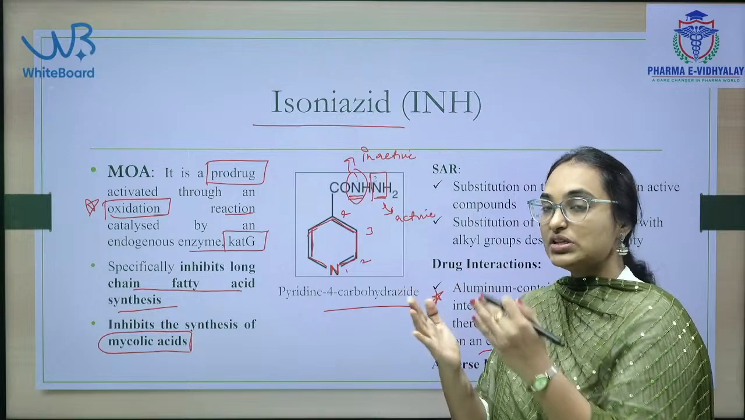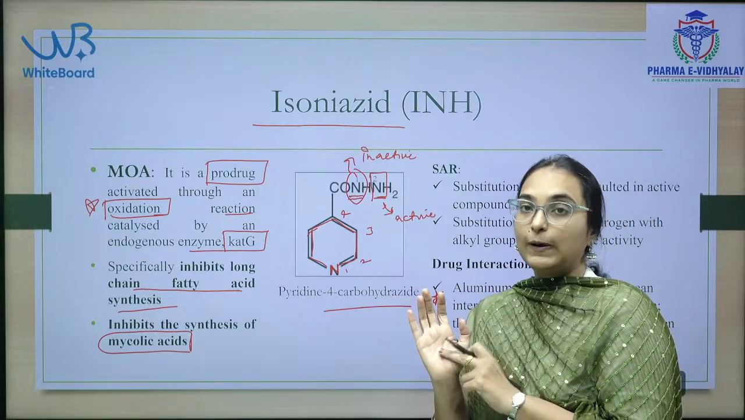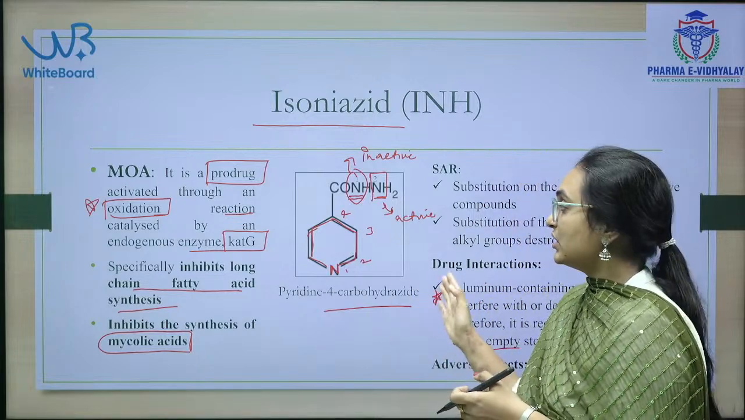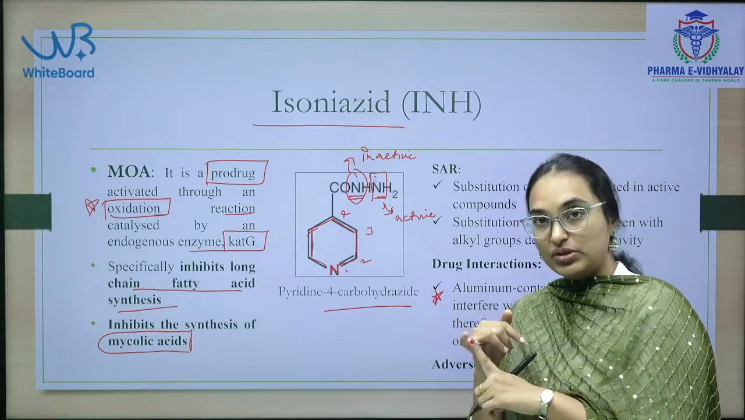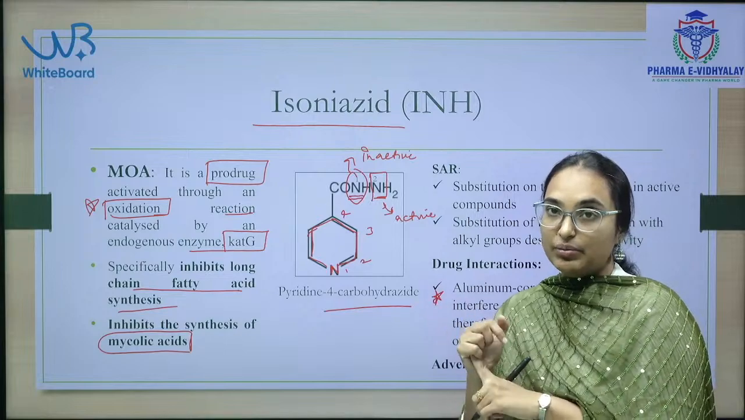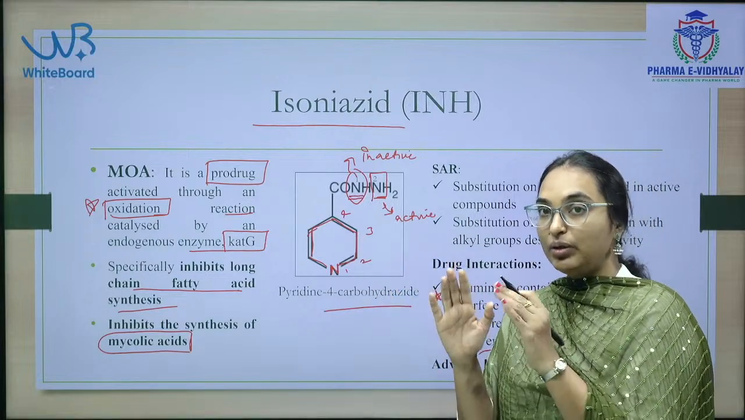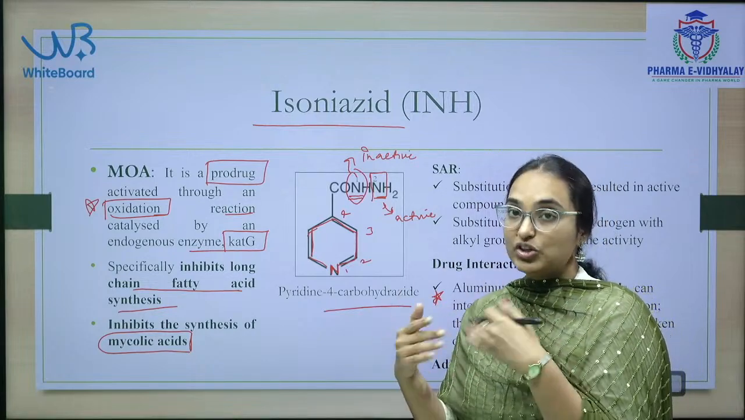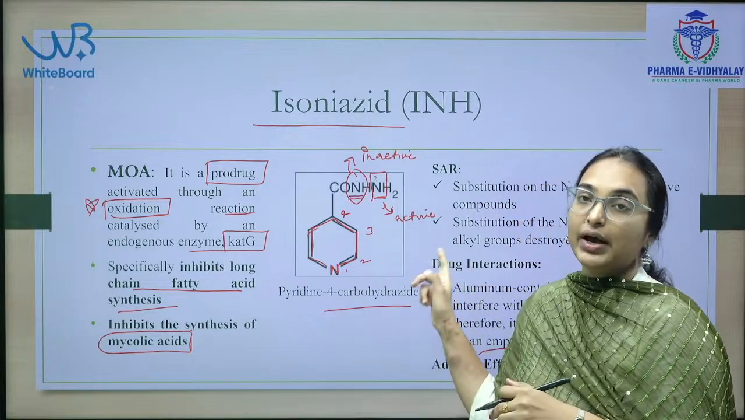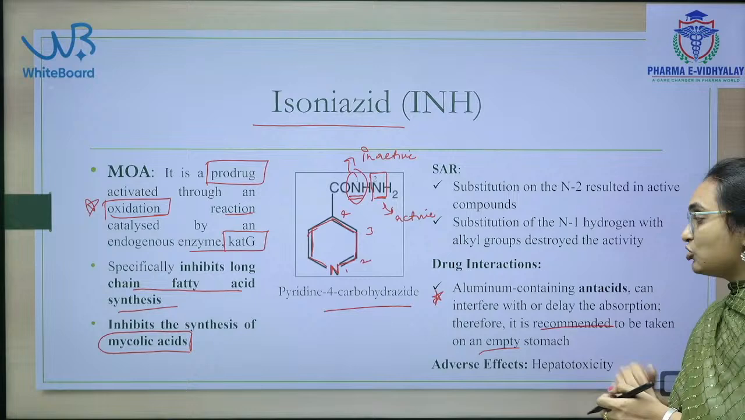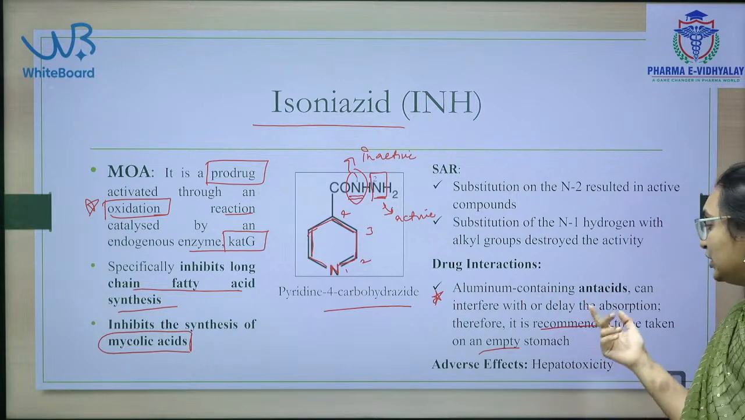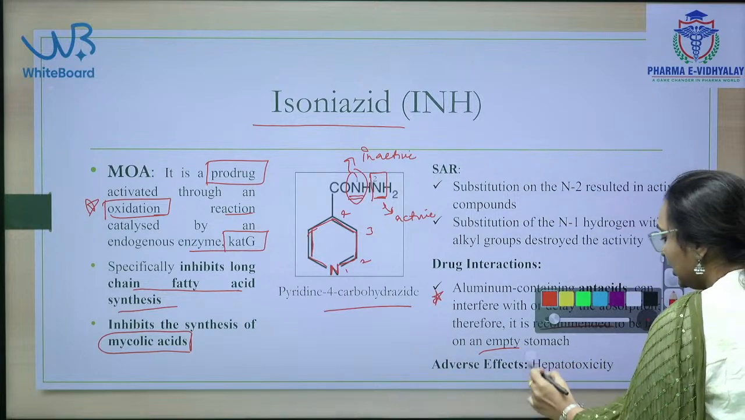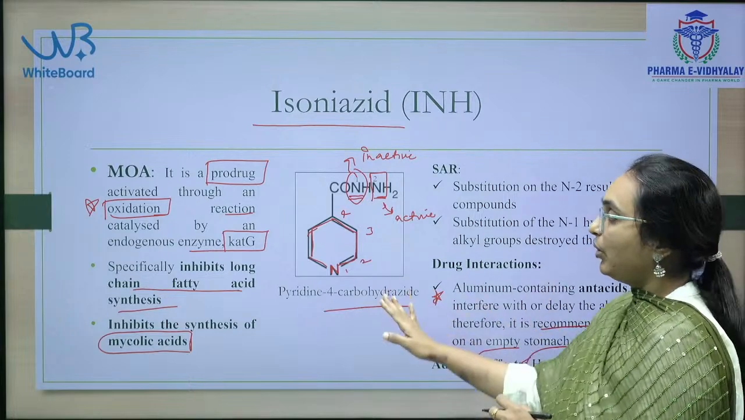So, important: list out the drugs which are recommended to be taken on an empty stomach, because the question will be asked in such a way as which of the following drugs is recommended to be taken on an empty stomach. Since this is a pharmacist examination, a pharmacist should have a minimum concept of which drug has to be taken in which way. Isoniazid is recommended to be taken on an empty stomach because aluminum containing antacids can interfere with its absorption. Hepatotoxicity is the important adverse effect. This is all about isoniazid.